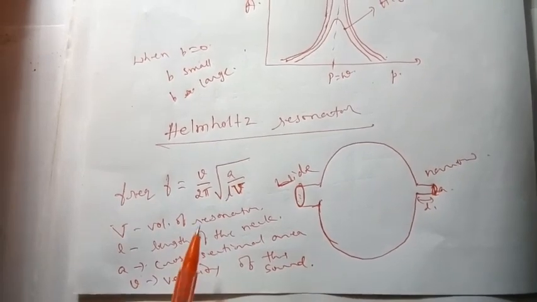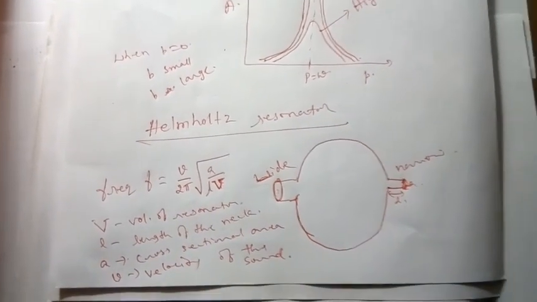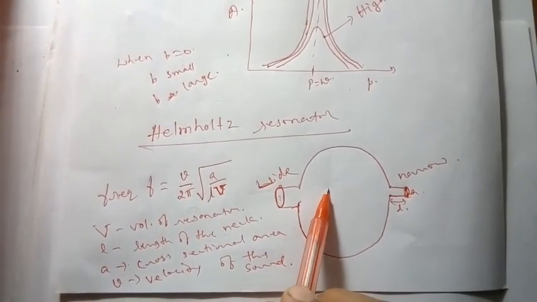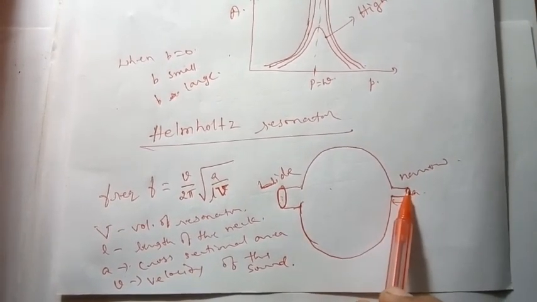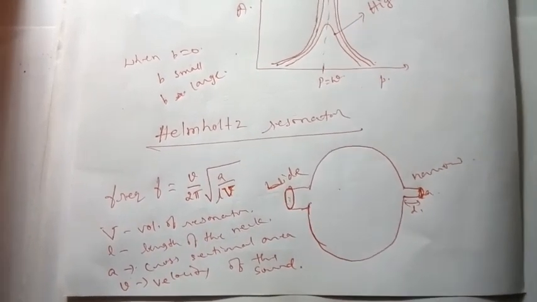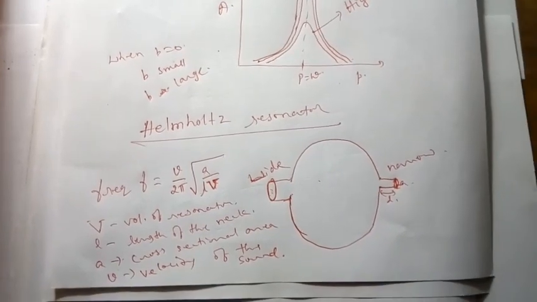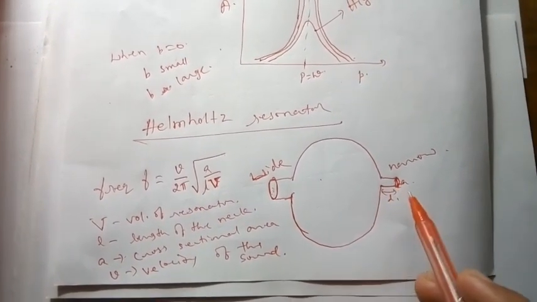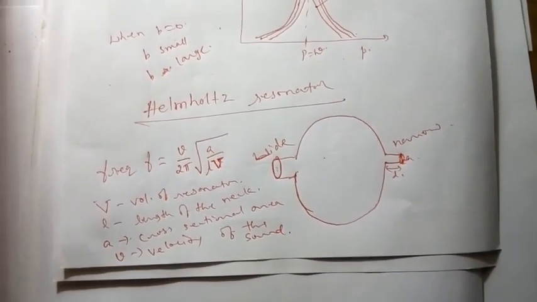So if the volume is known, the frequency can be modified by modifying the volume, length, and cross-sectional area. This is exactly what some people do to customize their silencer and make big noise, causing noise pollution. By changing this they are manipulating it. So the best example of a Helmholtz resonator is the silencer.